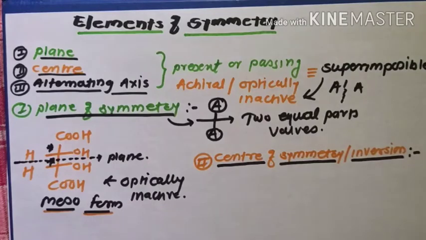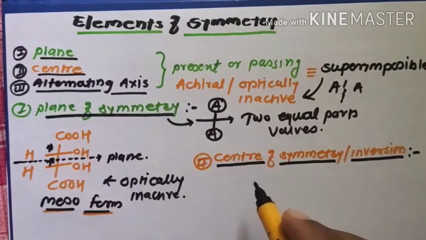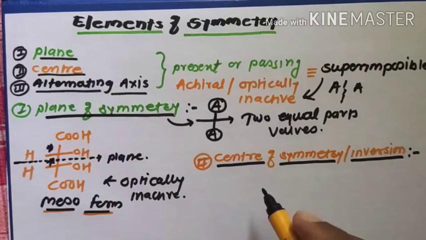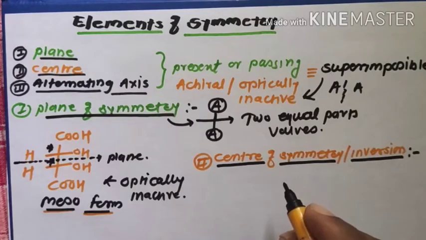That means they meet exactly similar points or groups or atoms in the molecule. Such molecules are known as center of symmetric molecules, and center of symmetric molecules are again optically inactive forms.